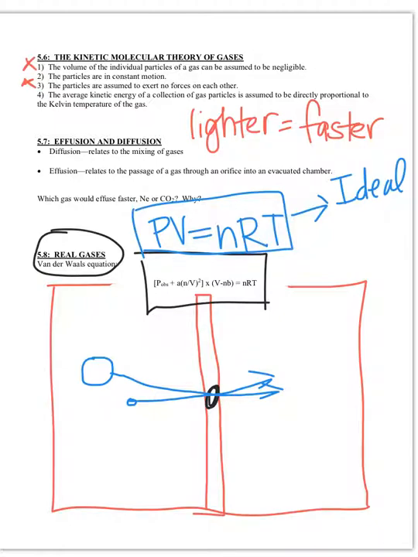But for a real gas, we use the van der Waals equation, okay? We take into consideration the things that are incorrect. So right here, you'll see there's a letter a here. That is what we call a correction factor. And then a little b over there, okay? That is also a correction factor.